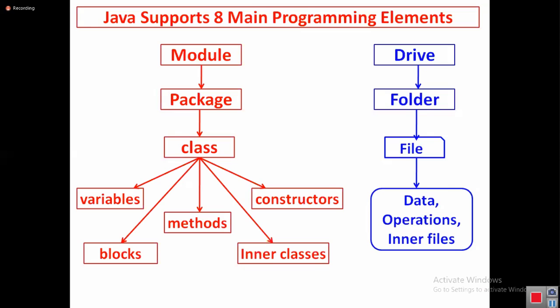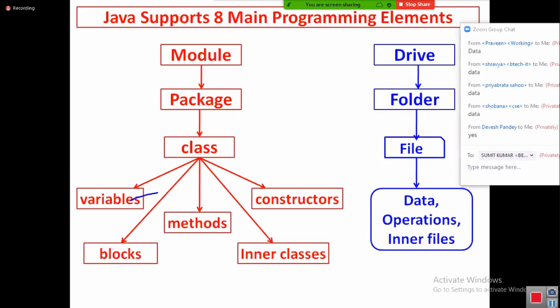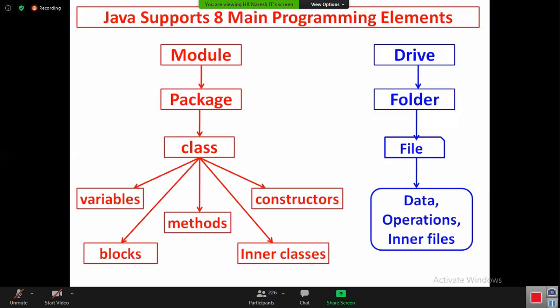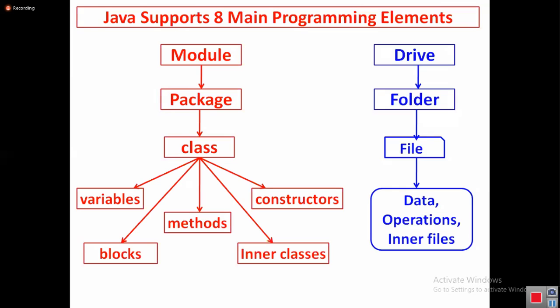Then tell me, who represents data? Data is represented by variables. Who represents operations? Methods. Who represents inner files? Inner classes. All people understand, right? If you want to store data in the program, I must create variables. If you want to perform some operation or logic, I must create methods. If you want to represent inner concepts, inner files, then you should use inner classes.